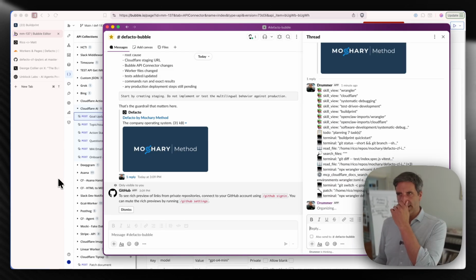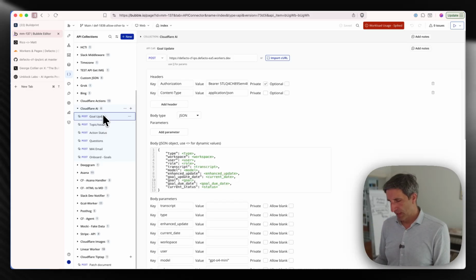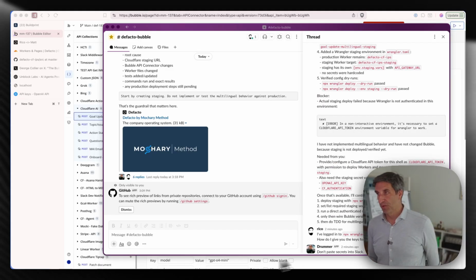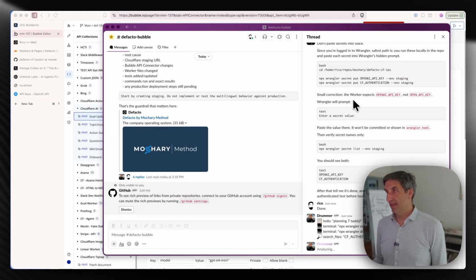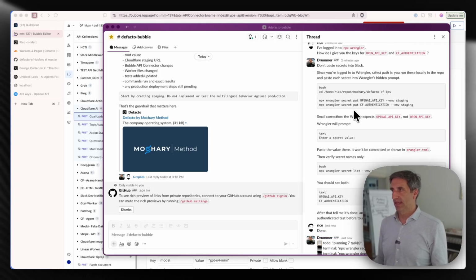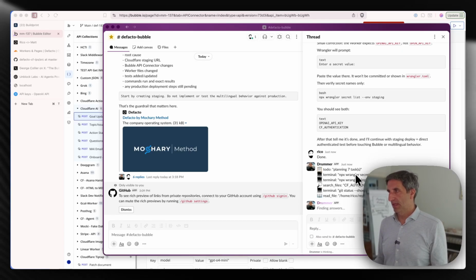The one thing I realized is that this endpoint has no staging. Right now everything goes to production, and we're going to be making some changes there. So I said, okay, first thing you need to do is add a staging environment here. Do you have all the tools that you need, Cloudflare, all the stuff? She said she did. Let's see if that's true. All right, wish me luck. Things are moving. She started off and was missing a couple of things, so I had to jump into the CLI to give her access and then give her those keys. Now let's see what she's up to.